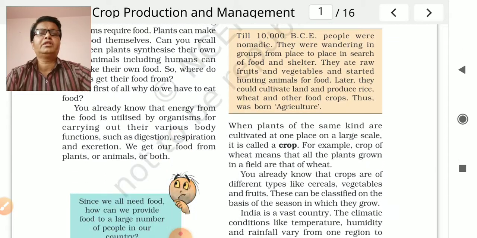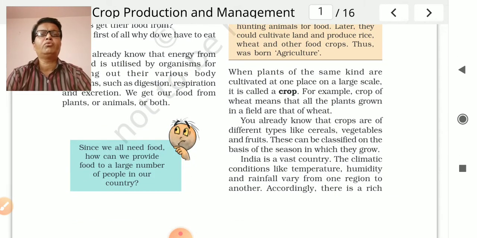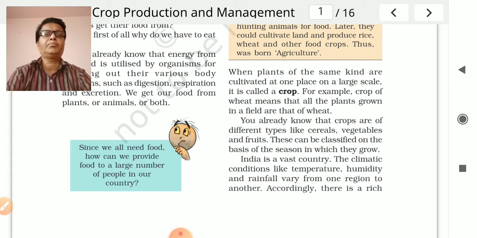Here is an important definition. What is a crop? When plants of the same kind are cultivated at one place on a large scale, it is called a crop. Okay, underline this sentence. For example, the crop wheat means that all plants grown in a field are called a wheat crop. Suppose you take a large area and cultivate the same kind of plant, for example wheat, that is called a wheat field.